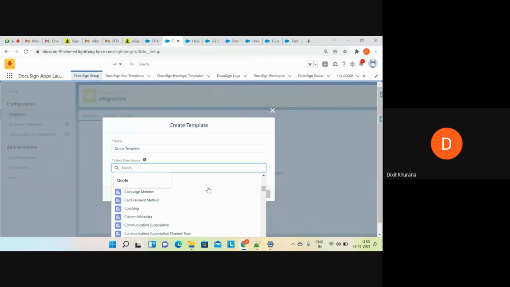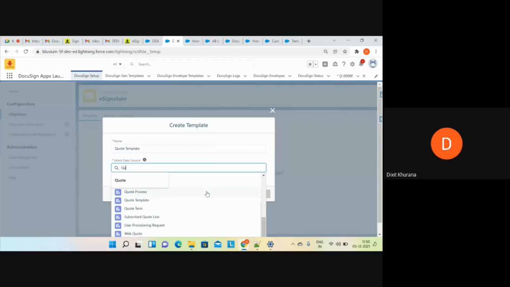We have to configure it manually because each template belongs to a different object, and a different object may have different configuration. Like a sales agreement can have different persons to sign than a service agreement. So you can select any data source based upon your choice.